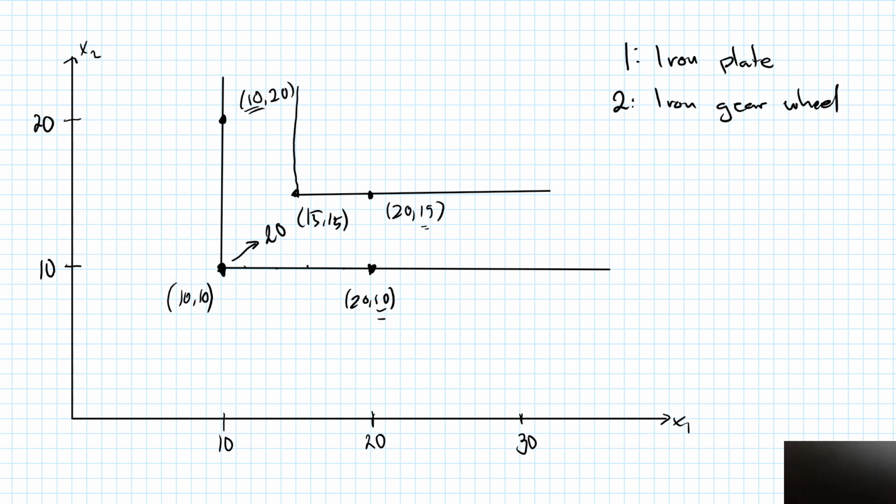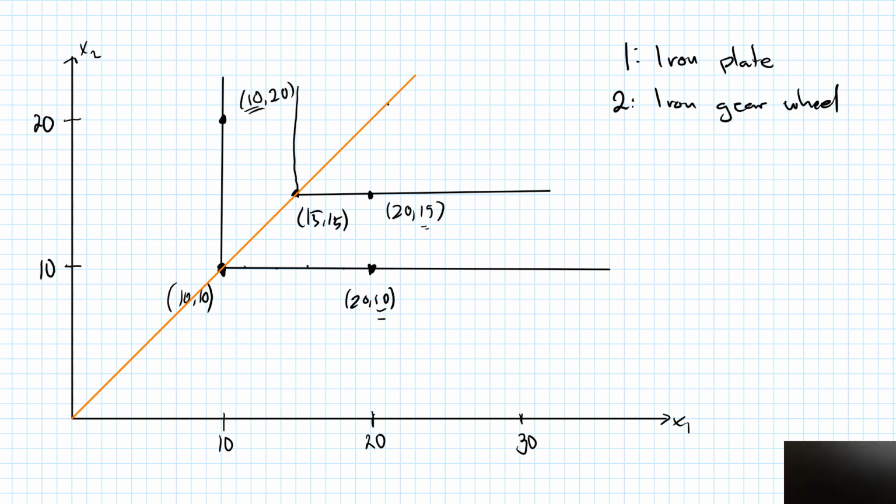All indifference curves will be L-shaped like this, and as you can see, the corners will always be at points where I have the same amount of iron plates as iron gear wheels. That is, all the corner points will be on a straight line from the origin with a slope of 1. Let's make it orange so we don't confuse this straight line with an indifference curve. So indifference curves will always be L-shaped like this if I have two goods that are perfect complements.